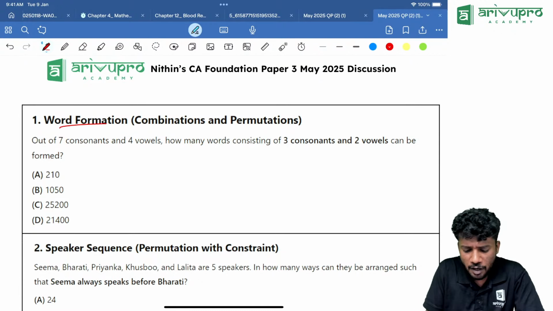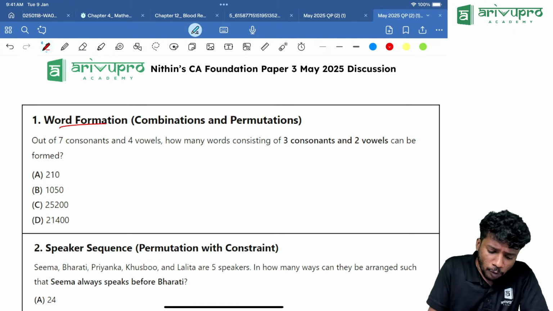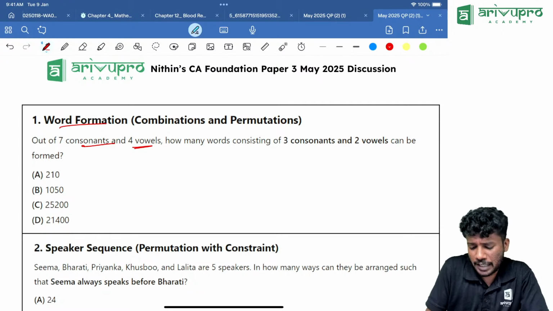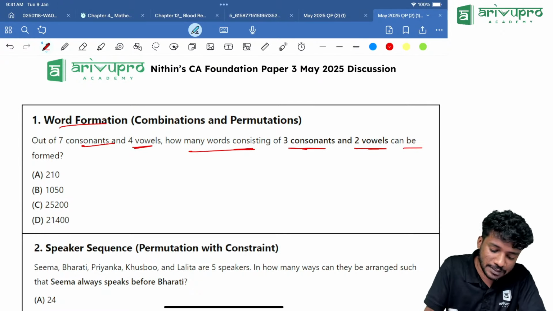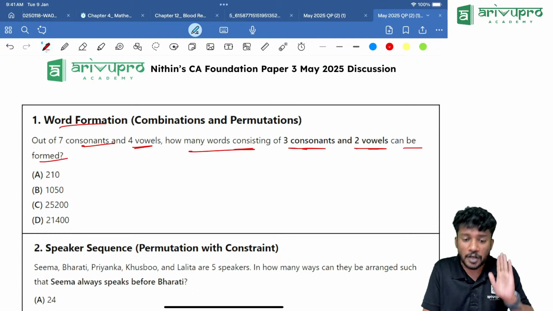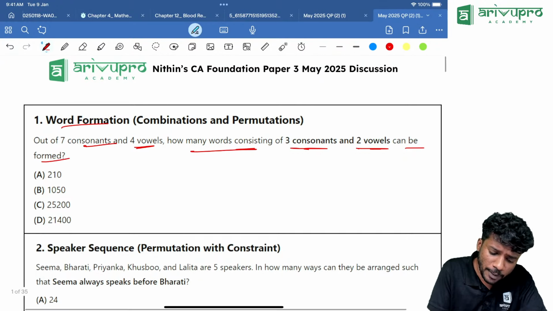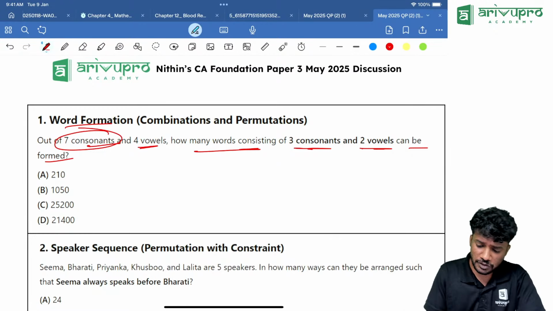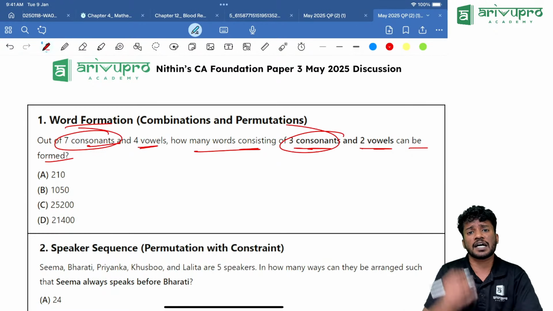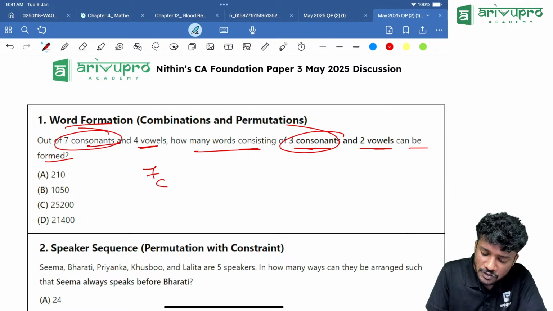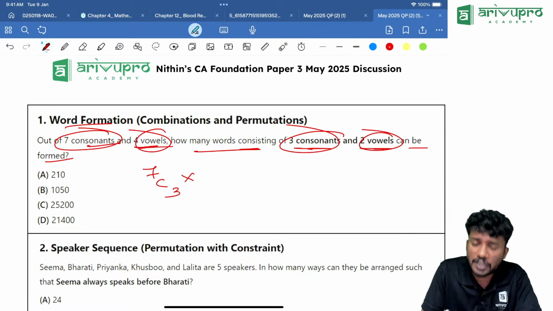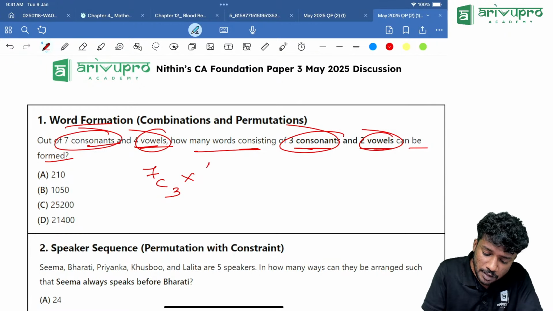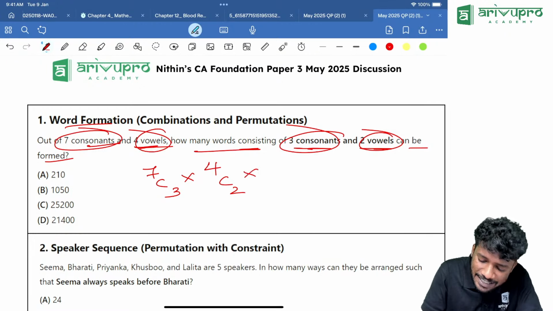Okay, first one, word formation based question. Out of 7 consonants and 4 vowels, how many words consisting of 3 consonants and 2 vowels can be formed is the question. So how to do this? In total, how many consonants are there? 7 consonants are there. From that, how much we should take? 3. That means 7C3 into. From 4 vowels, how many vowels we need to take? 2 vowels. That means 4C2 into.